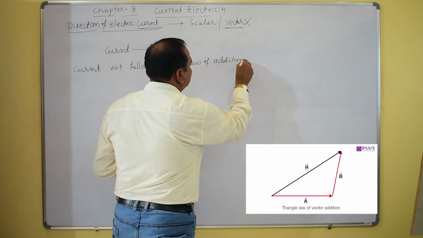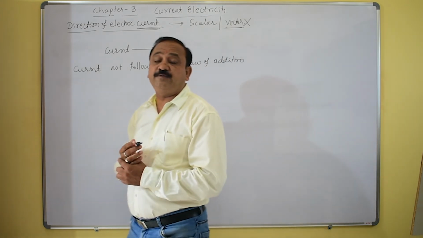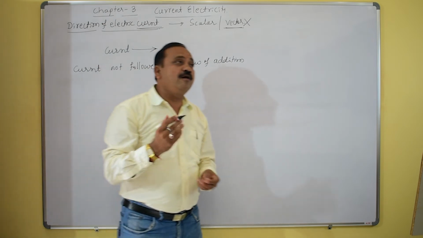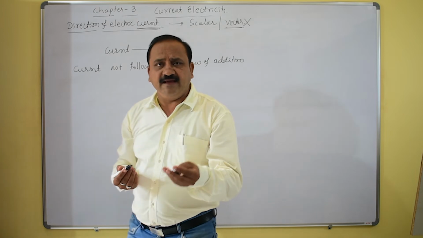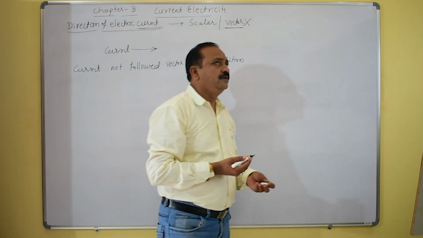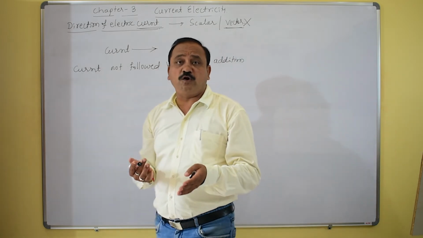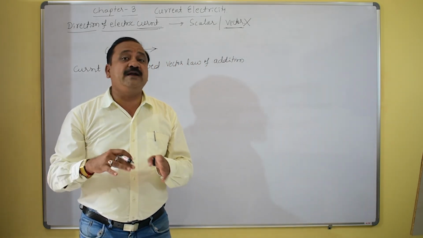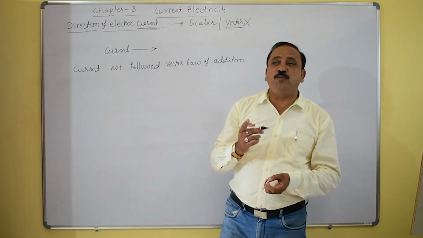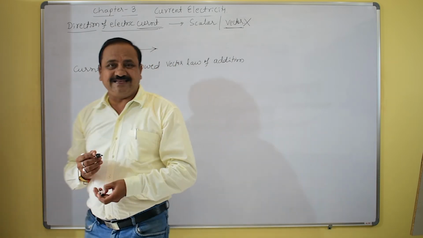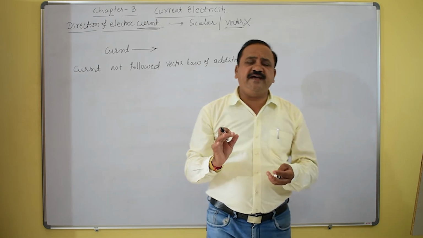Of course, you know the triangular law, the parallelogram law and the polygonal law of vector addition that we studied in the previous year, in the topic of scalars and vectors, where we studied what is a vector quantity and what is a scalar quantity. A vector quantity has both magnitude and direction. A scalar quantity has only magnitude, but no direction at all.